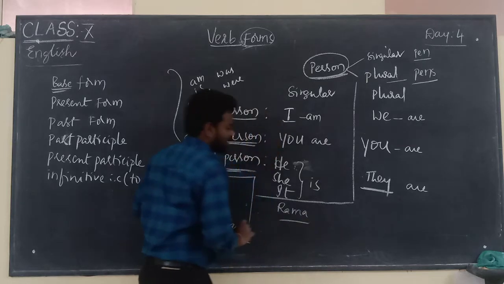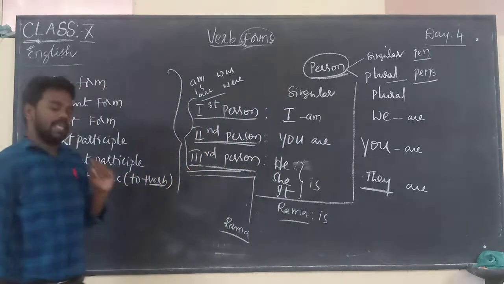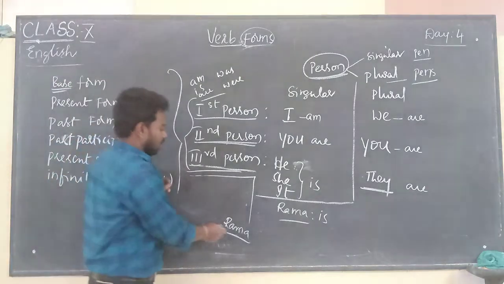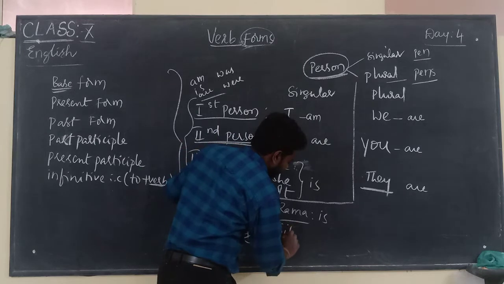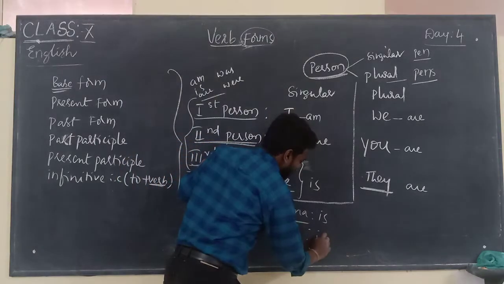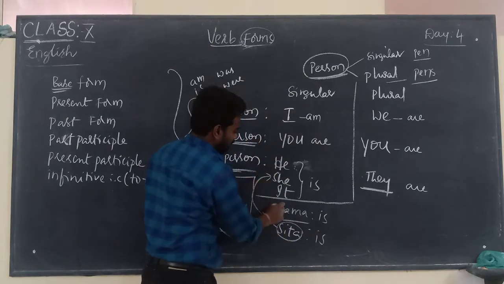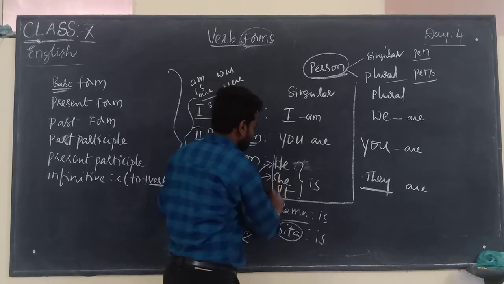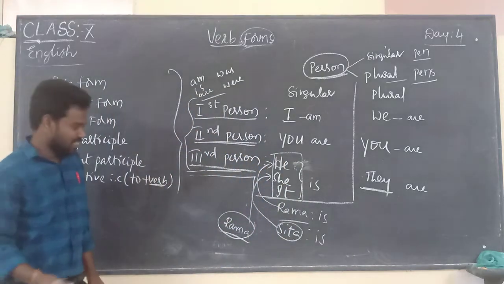So we can say Rama is. Also we can say Sita is. Sita means she, and Rama is he. So these are third person singular. Rama is, Sita is.